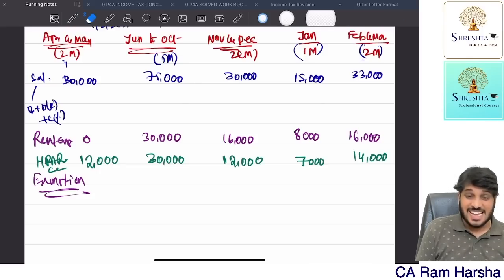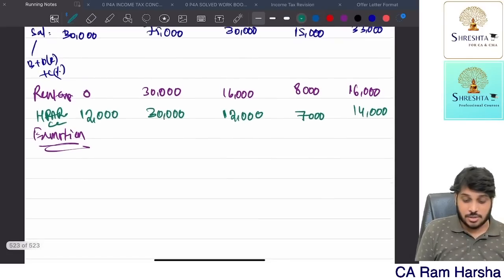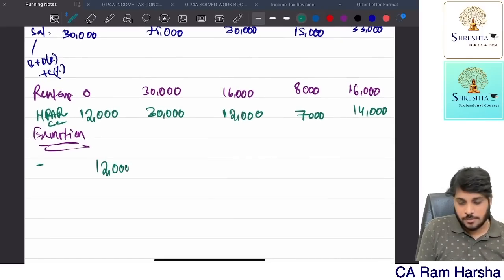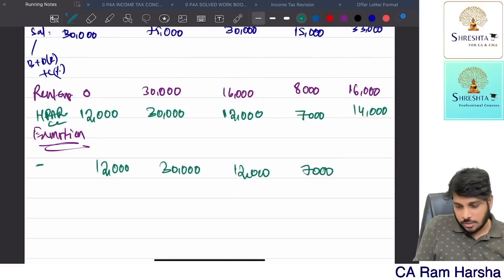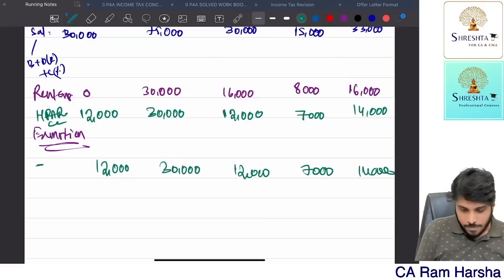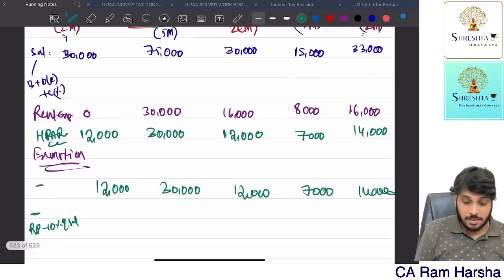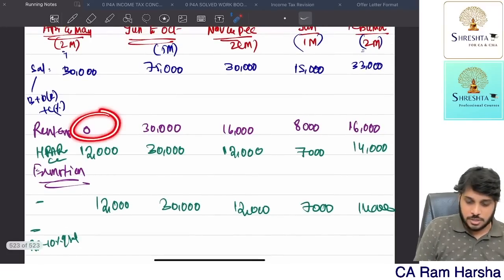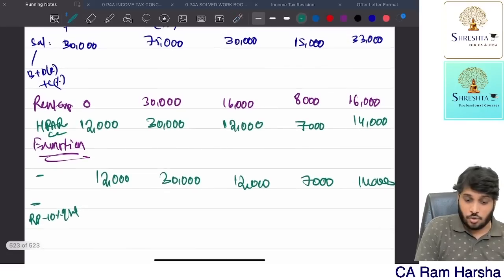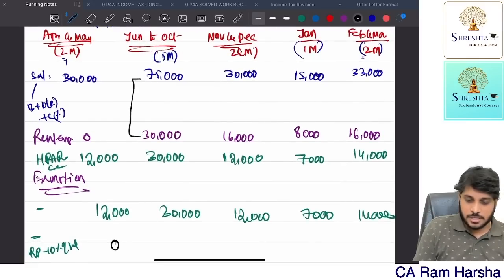Now from this HRA, how much is exempted? Criteria: actual amount 12,000, 30,000, 12,000, 7,000, 14,000. Second criteria is rent paid minus 10% of salary. Rent paid how much? 0. Minus 10% of salary means 0 minus 30,000, whatever it is, 0. Here it is 0. Now rent paid is 30,000. 10% of salary means 7,500. So 30,000 minus 7,500 is 22,500.